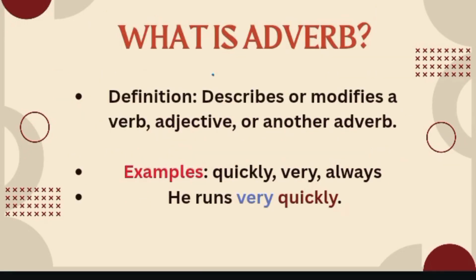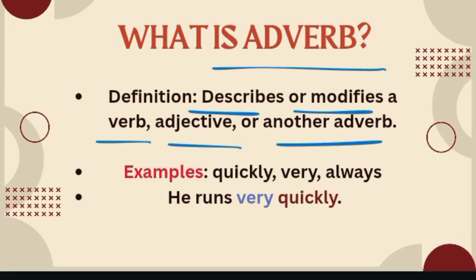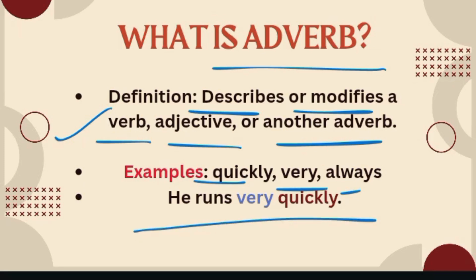Our next part of speech is adverb. Adverbs are basically those words which describe or modify the verb, adjective, or another adverb. It means adverbs are always used with verbs, adjectives, or another adverb. Examples are like quickly, very, always. If you focus on the given example, he runs very quickly. Here the words very and quickly are considered as adverbs. Why? Quickly is modifying the verb run, and very is considered as adverb because it is modifying the adverb quickly.